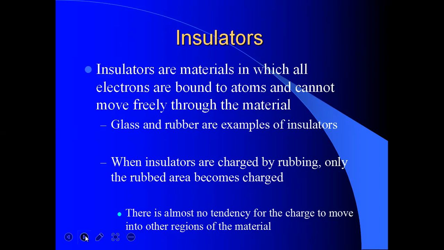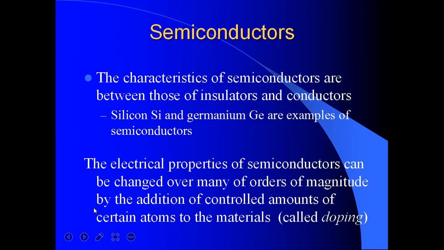Now another material which lies between conductor and insulator is the semiconductor. The characteristics of semiconductors are between those of insulators and conductors. Silicon and germanium are examples of semiconductors. The electrical properties of semiconductors can be changed over many orders of magnitude by the addition of controlled amounts of certain atoms to the material.